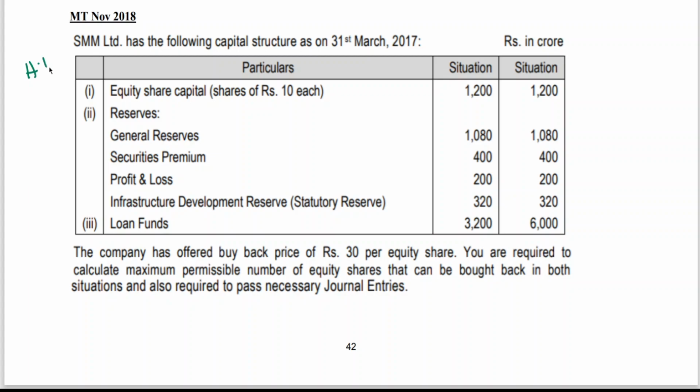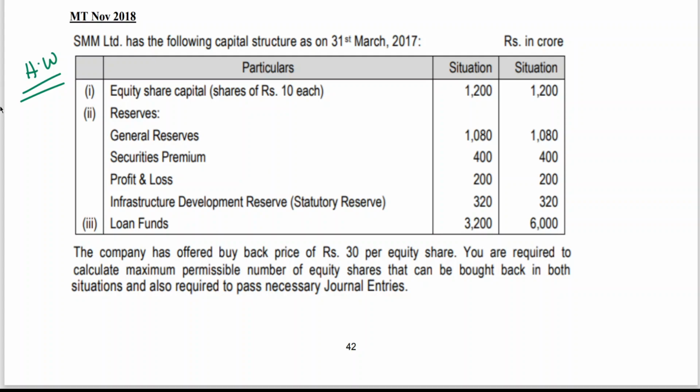Today we have done, when loan funds is 3,200, loan funds 6,000. And this is statutory reserve, which can't be used, like the problem we got previously, infrastructure development reserve. We can't consider that as free reserve, as it is per income tax rules, meaning statutory reserve. That can't be taken as free reserve. That we have already worked out. I think this is homework.